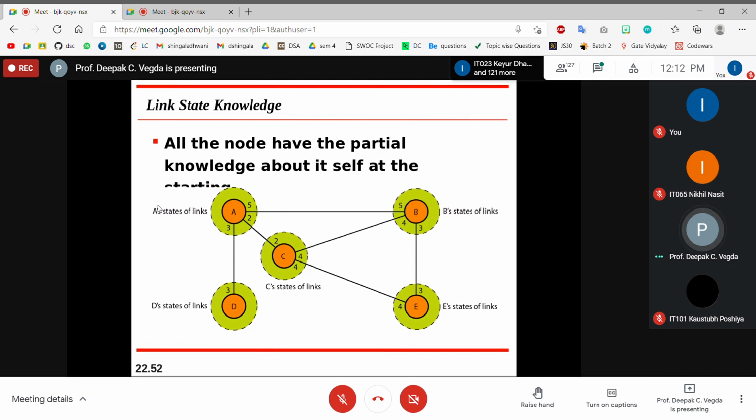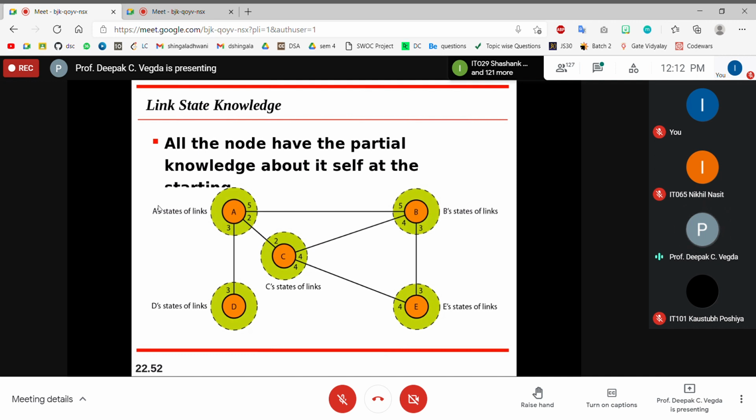Are you getting this? So this is initial level information. I have the information that I am connected to 1, 2, 3. 1, 2, 3 has the information that they are connected to me as well as 101, 102, 103. And 101, 102, 103 has the information that they are connected to 1, 2 and 3. Right? But this is the initial level information.